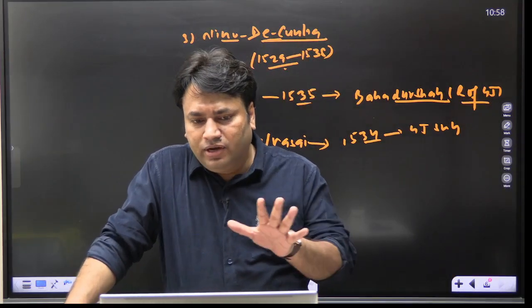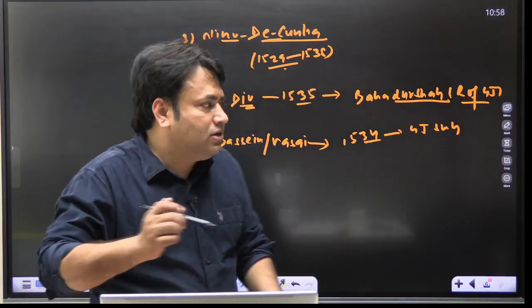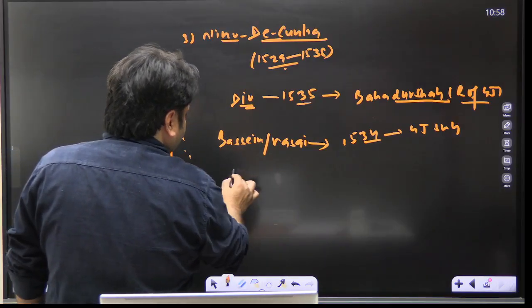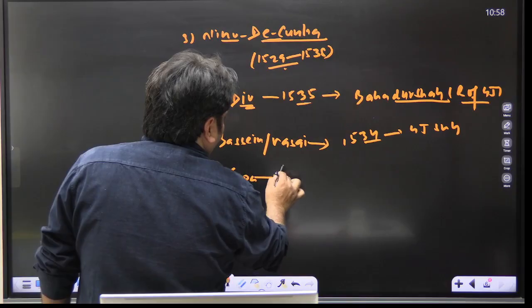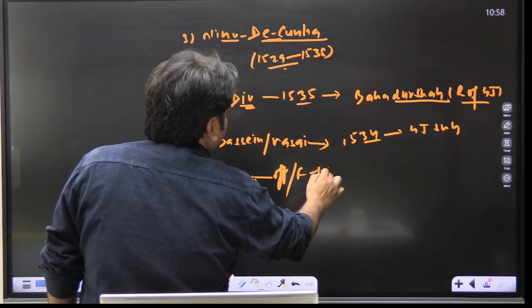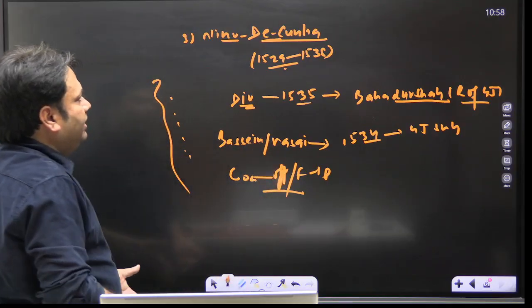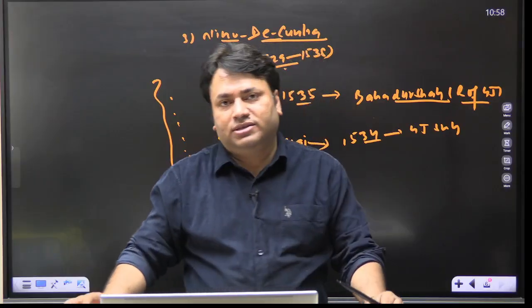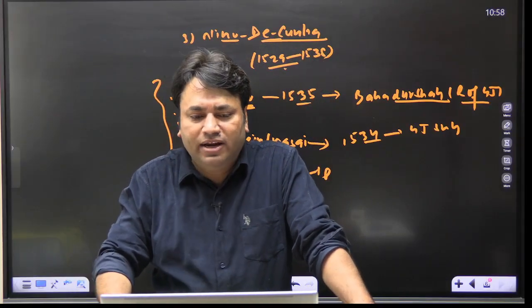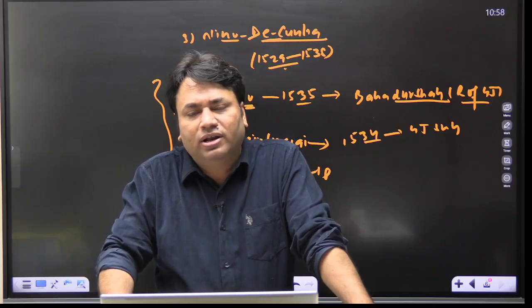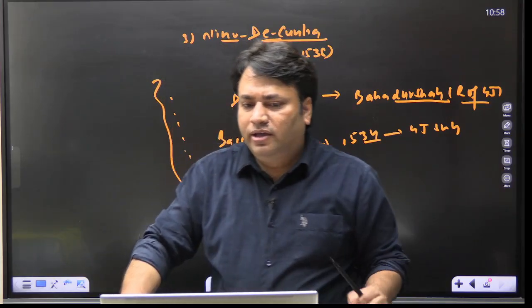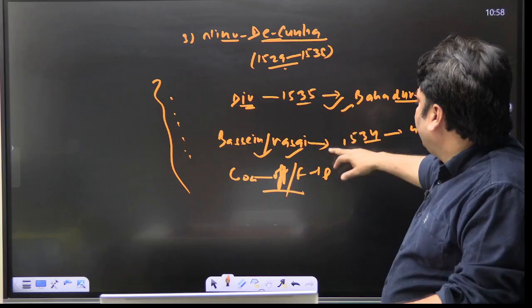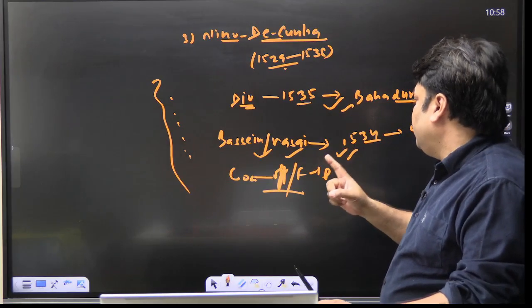And during his time on the western coast, the Portuguese control increased, and Goa became the official or formal capital of the Portuguese in India. It means the second phase is what? Limited territorial presence. Here the Portuguese are trying to establish limited territorial presence. Now, here there are two events. First is the capture of Diu, and the second is the capture of Basin or Vasai.